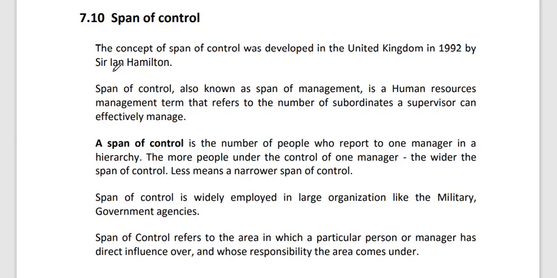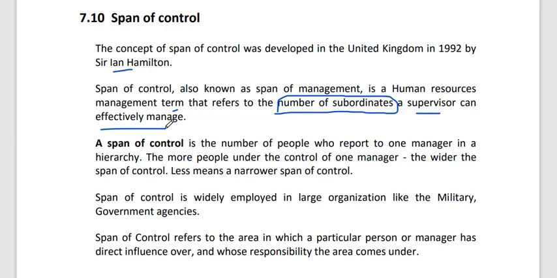Span of control was developed by Sir Ian Hamilton in 1992. Span of control is a human resources management term that refers to the number of subordinates a supervisor can effectively manage.